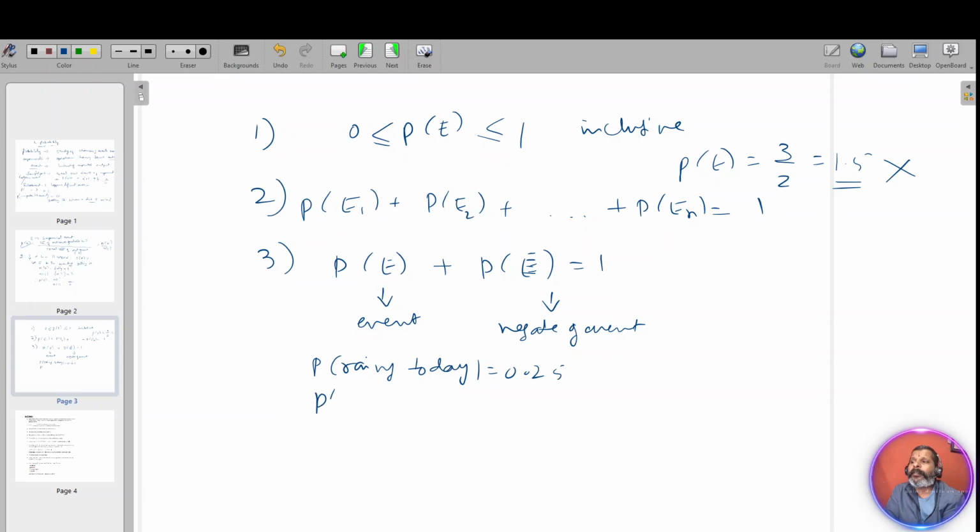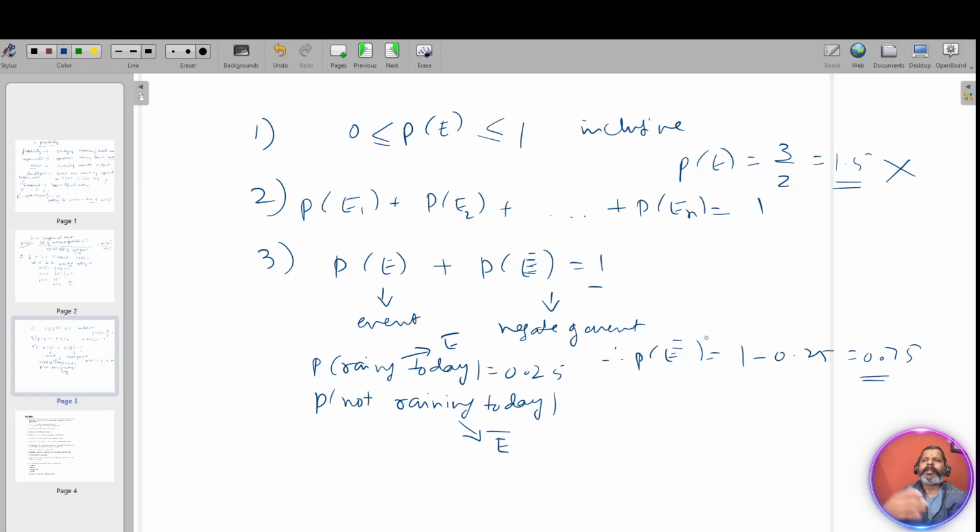What is the probability of not raining today? This is the question they may ask based on this formula. If we call raining today E, obviously not raining today will become E bar. Therefore, P of E bar is 1 minus P of E, that is 1 minus 0.25, which becomes 0.75.